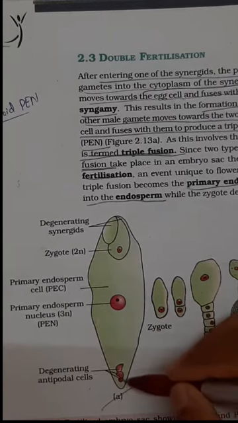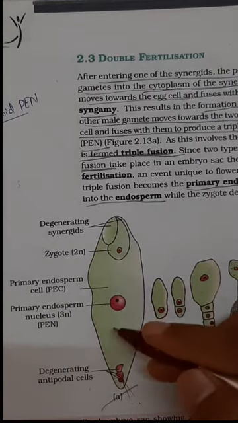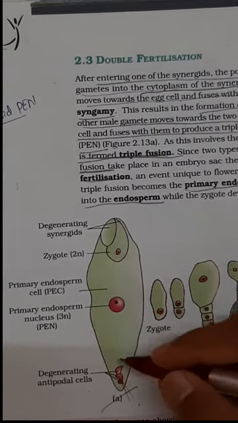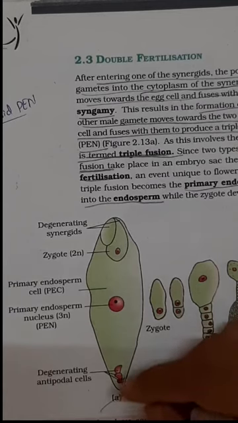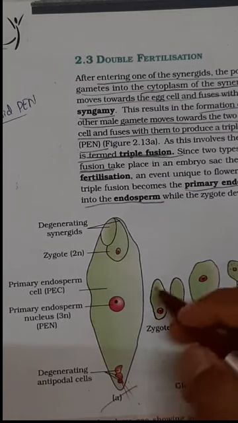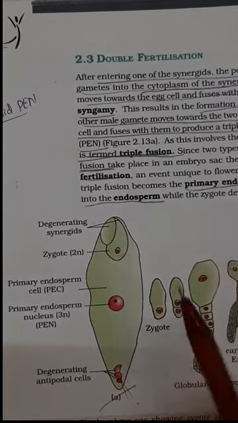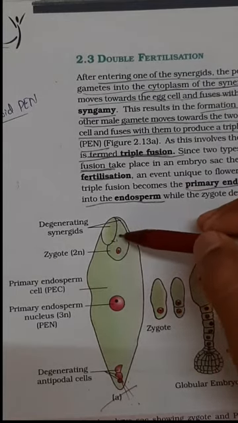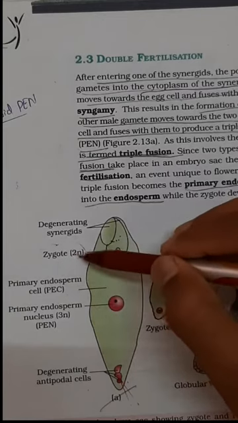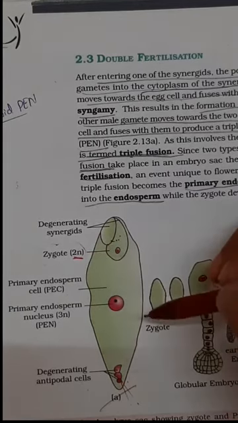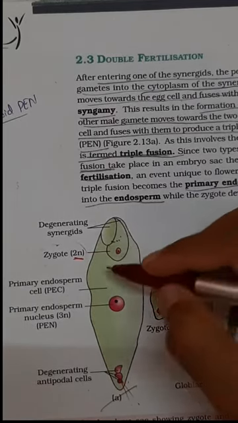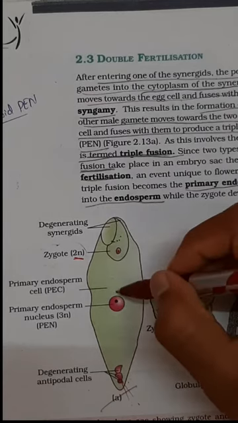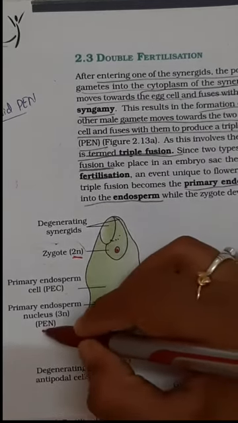the pollen tube enters through the micropylar end of the embryo sac and it releases two male gametes. One of the male gametes fuses with the egg cell to form a zygote. The zygote is in a diploid condition. The other one fuses with the two polar nuclei to form a PEN.